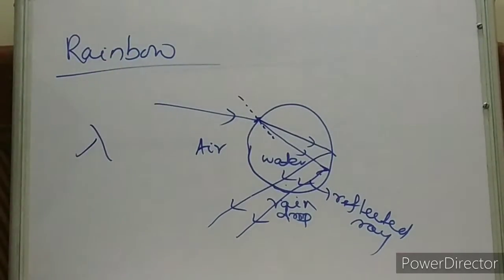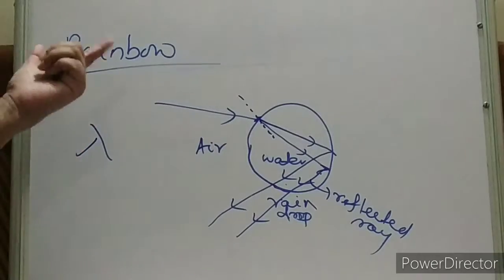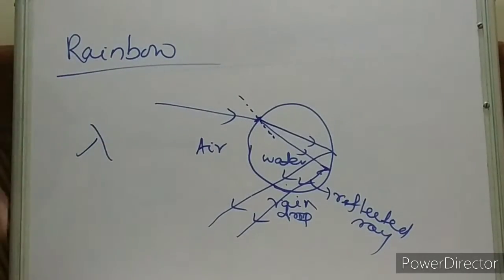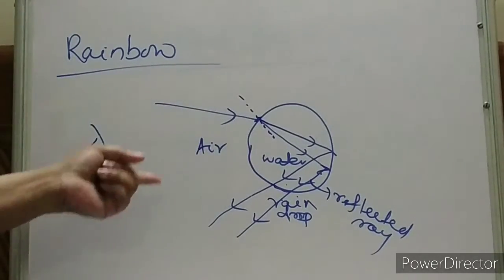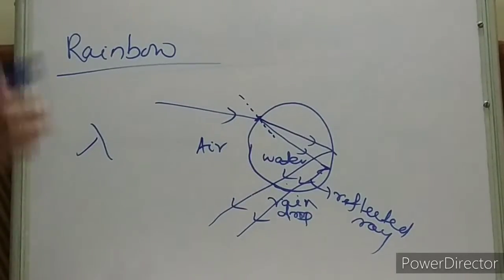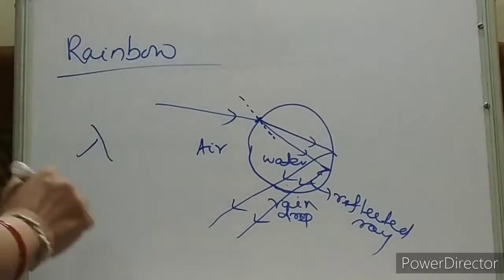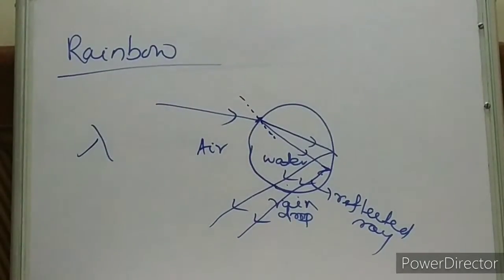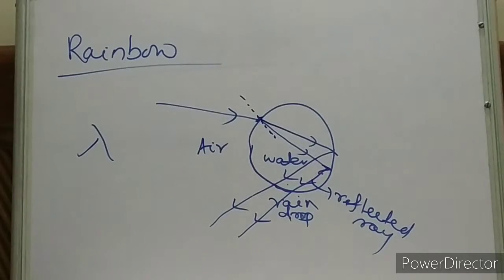This is dispersion only. You know blue light has a shorter wavelength than red. That means it will bend more than red, so it is refracted at a greater angle. But we are not going into details of it because it is not under your 10th syllabus.